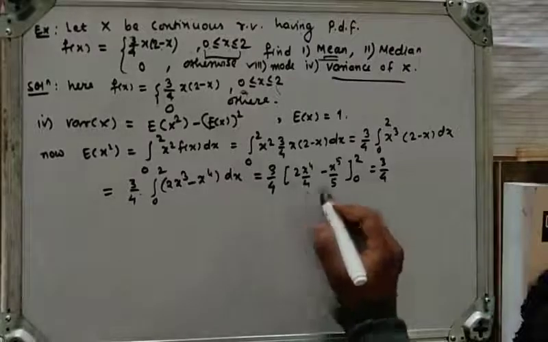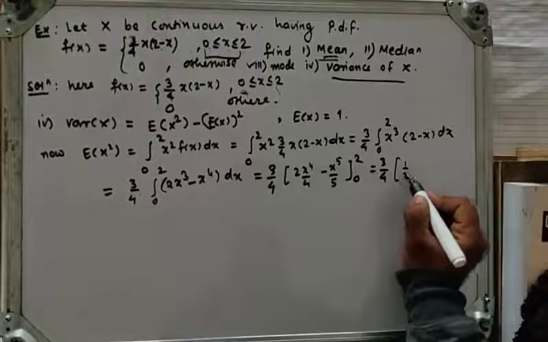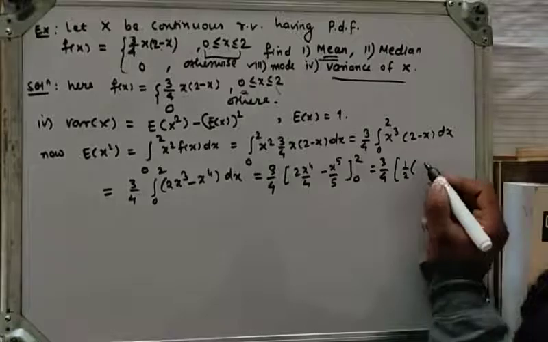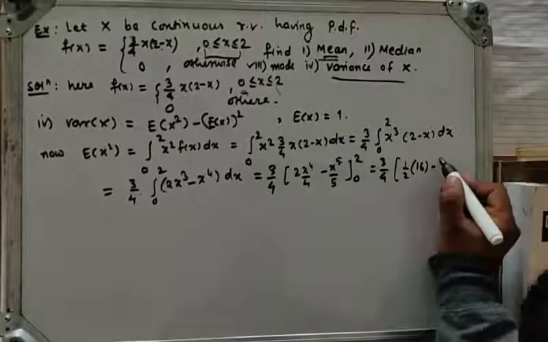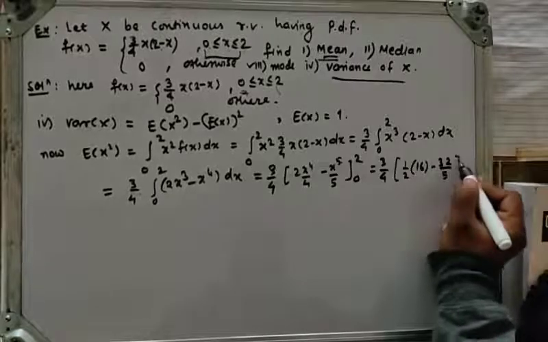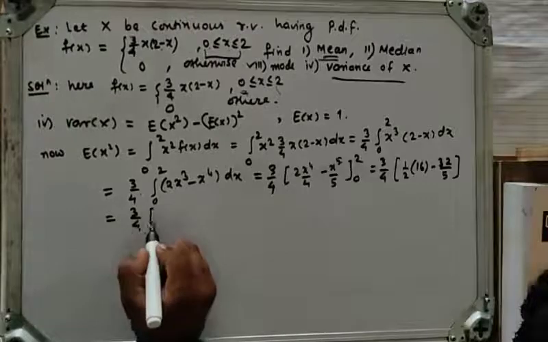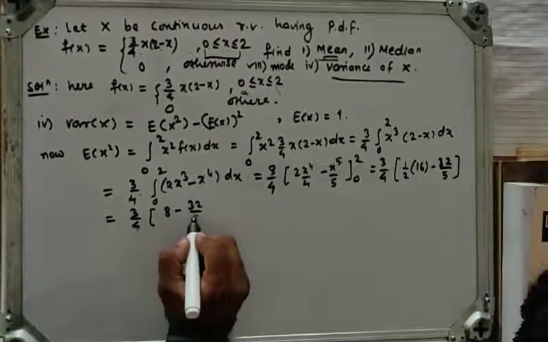So we will have 3 upon 4. The 2 gets cancelled, so we get 1 upon 2 into x raised to 4, which means 2 raised to 4, which is 16, minus 2 raised to 5, which is 32 upon 5. That is equal to 3 by 4 into (16 upon 2, which is 8, minus 32 upon 5).